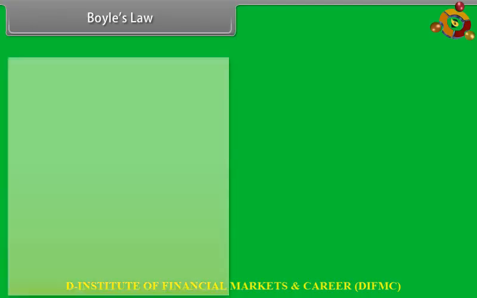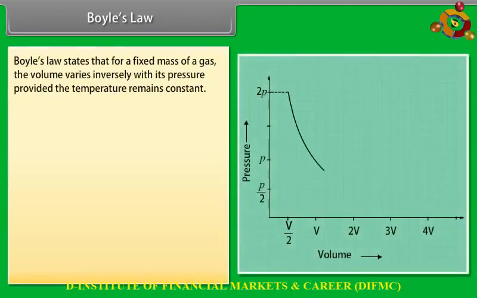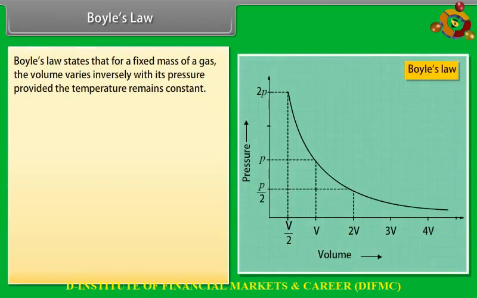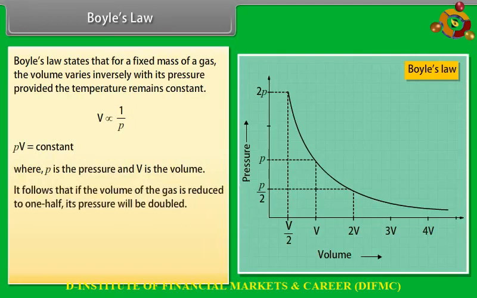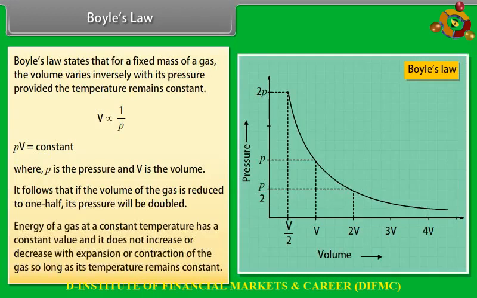Boyle's law. Boyle's law states that for a fixed mass of a gas, the volume varies inversely with its pressure provided the temperature remains constant. PV is equal to constant, where P is the pressure and V is the volume. It follows that if the volume of the gas is reduced to 1/2, its pressure will be doubled. The energy of a gas at a constant temperature has a constant value and it does not increase or decrease with expansion or contraction of the gas so long as its temperature remains constant.